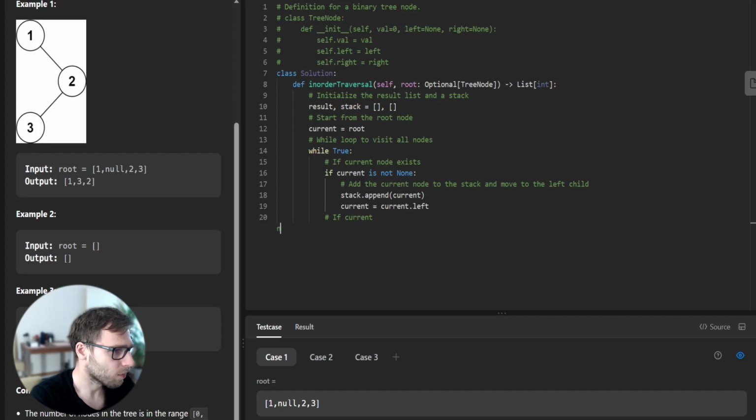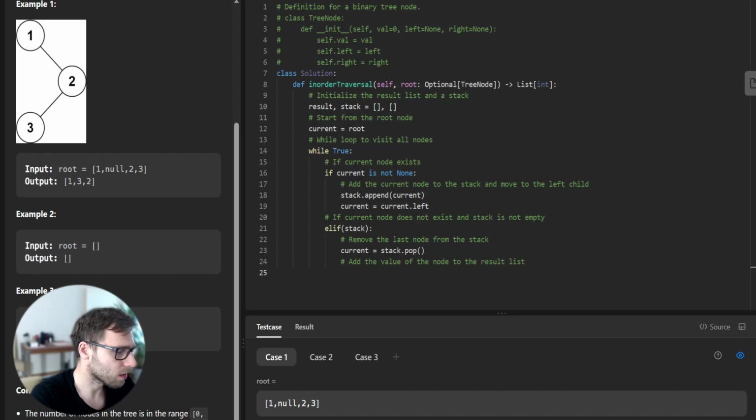Else, if the stack is not empty, remove the last node from the stack: current equals stack pop.